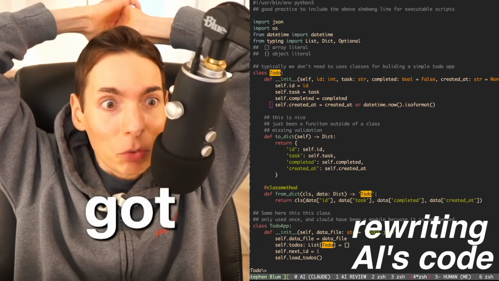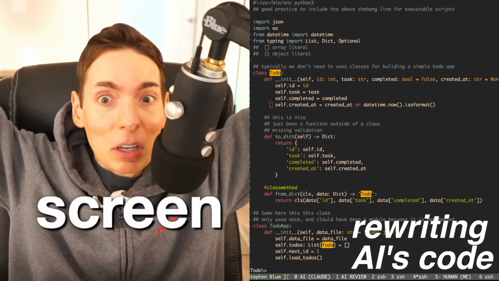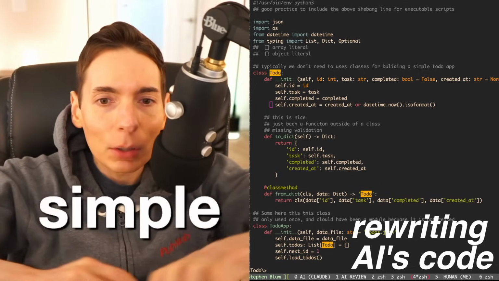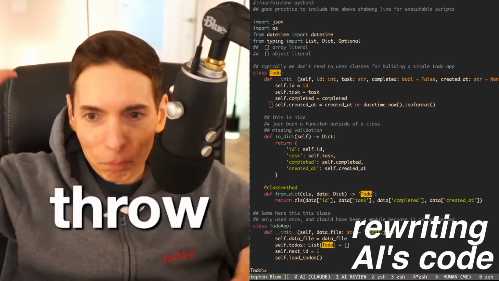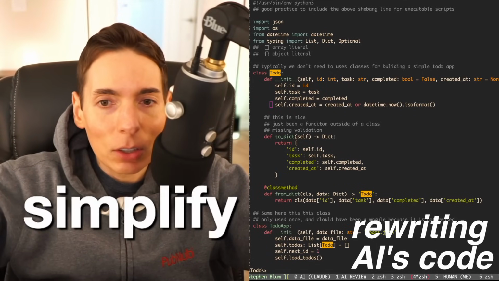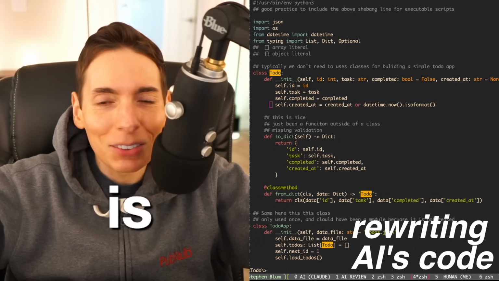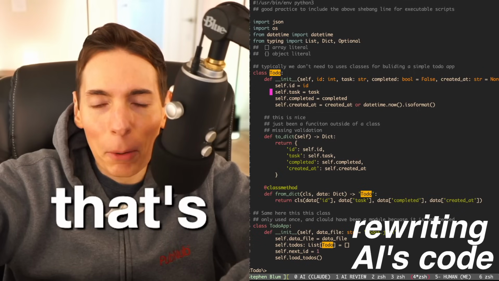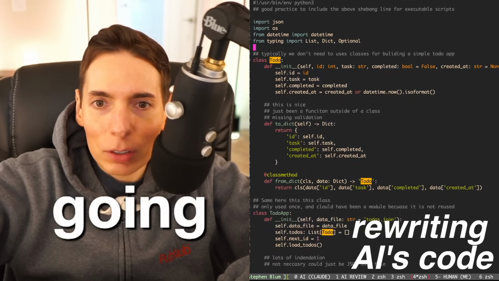So we've got the code up here on the screen, and I'm just gonna get started. I'm gonna make it simple. I'm gonna start deleting things, throw things out. We're going to get rid of things that we don't need anymore and simplify, because there's just a lot here that is not necessary, and we could make it really easy. So that's the plan for now. I'm going to start cleaning some stuff up here.